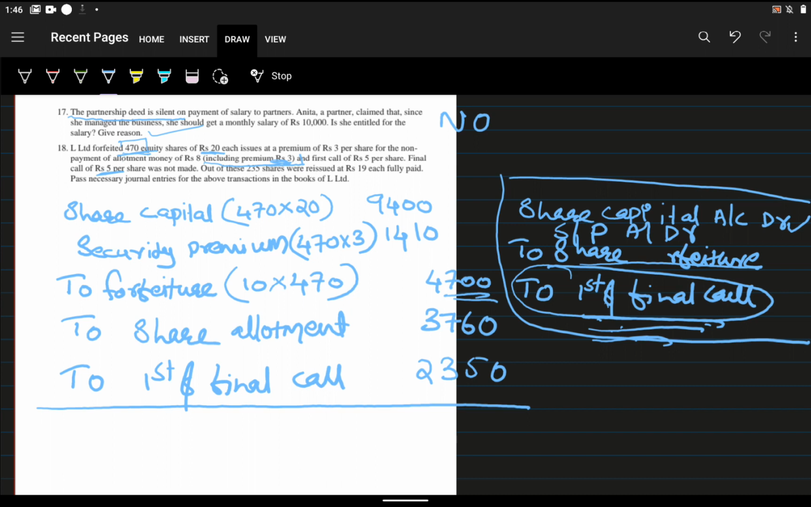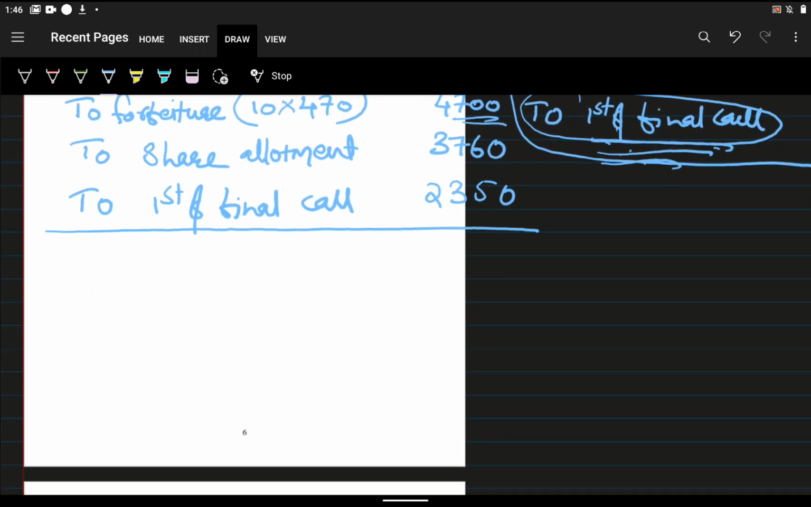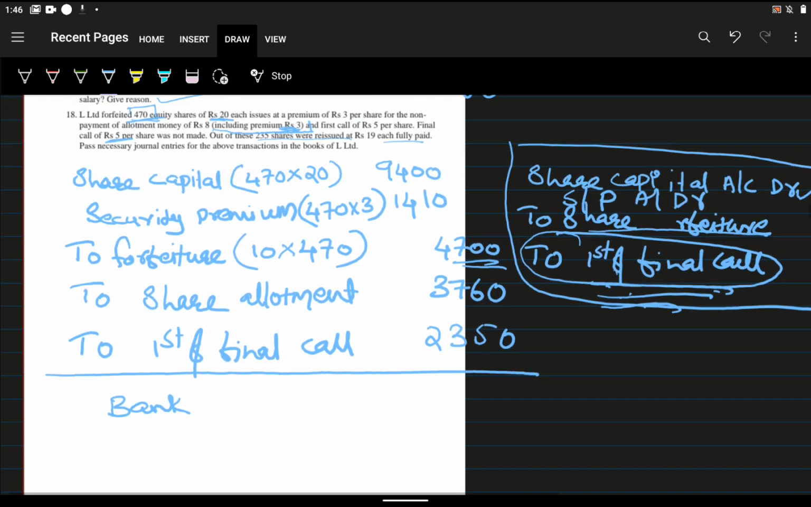Okay, and out of this, now coming to the second journal entry, out of this 235 shares were reissued at rupees 19 each, fully paid. Pass necessary journal entries for that also. So what is the journal entry for reissue? For reissuing, we don't want to do any installment basis, that is application, allotment, first call and final call. We are passing directly a single journal entry. Completely we are taking with a single journal entry.